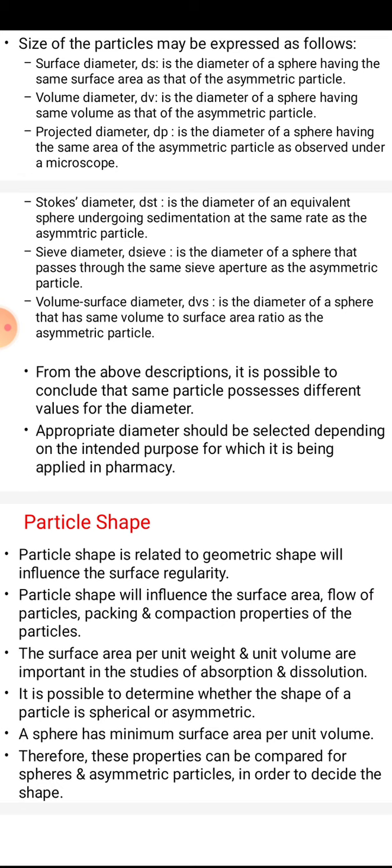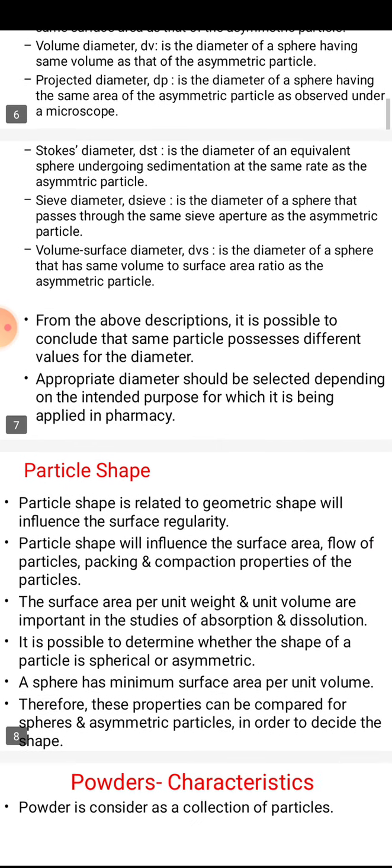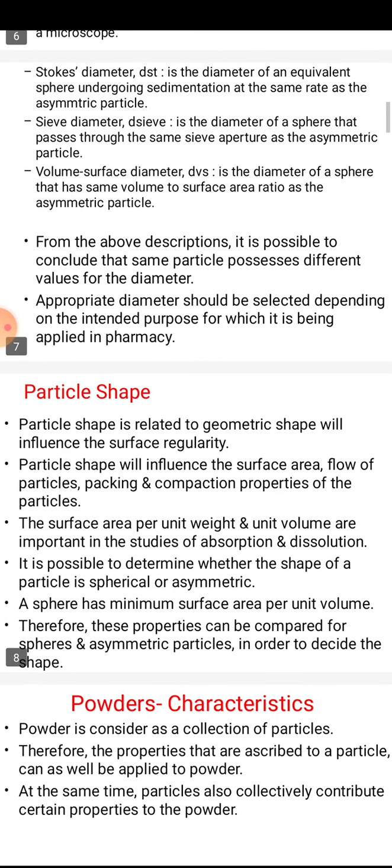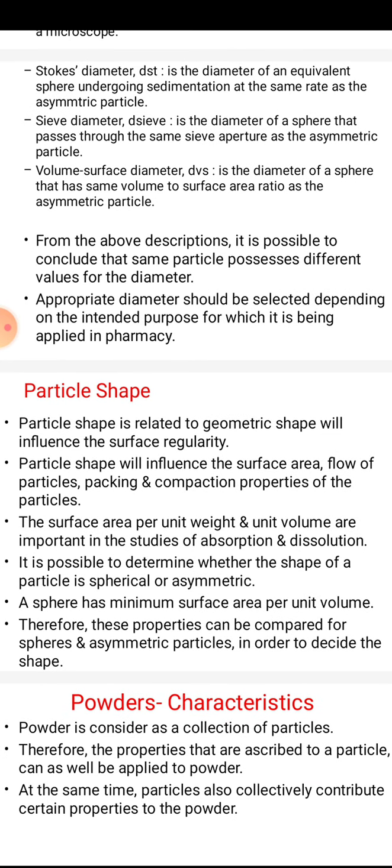Projected diameter, dP, is the diameter of the sphere having the same projected area as the asymmetric particle as observed under the microscope. Stokes diameter, dst, is the diameter of the equivalent sphere undergoing sedimentation at the same rate as the asymmetric particle.